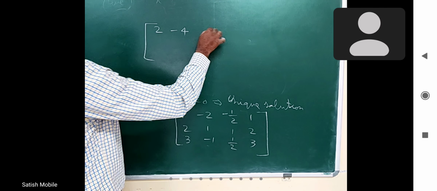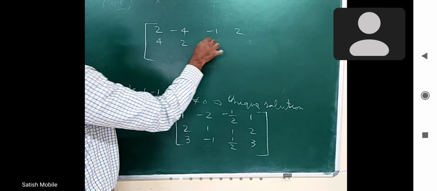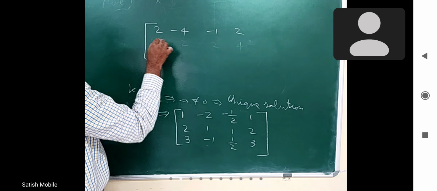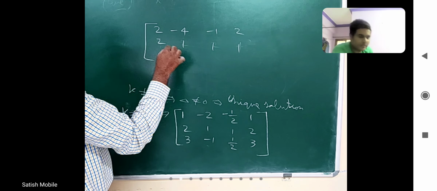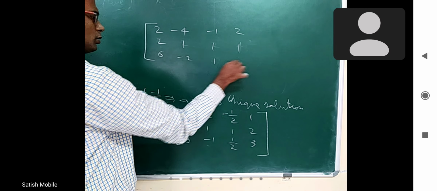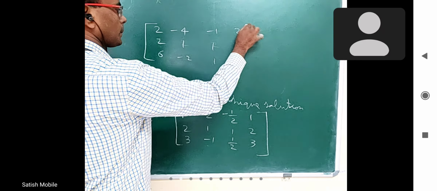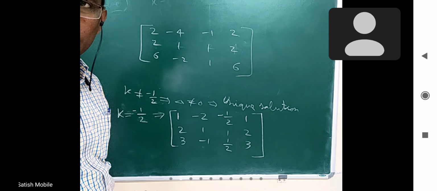Okay, 2 minus 4 minus 1 2. 4 2 2 4. No, this I don't have to multiply, right? Sorry. 2 1 1. 6 minus 2 1. 2 1 1 2. Yeah, thanks. Anyway, you can continue, complete on your own.